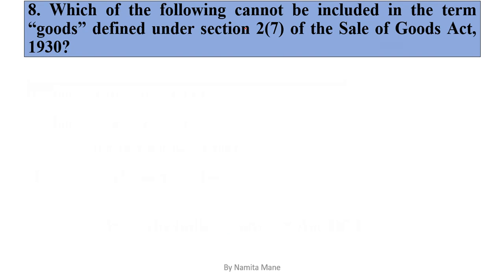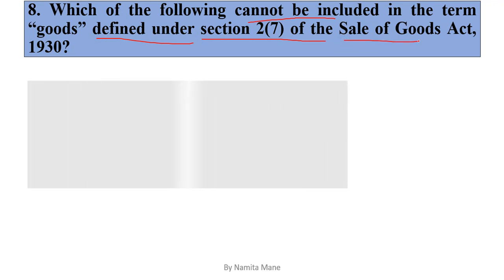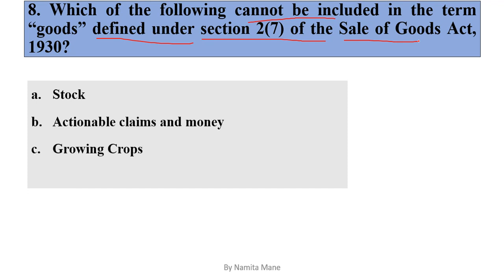Question number 8. Which of the following cannot be included in the term goods defined under section 2 subsection 7 of Sale of Goods Act 1930? So options are option A stock, option B actionable claims and money, option C growing crops, option D shares.